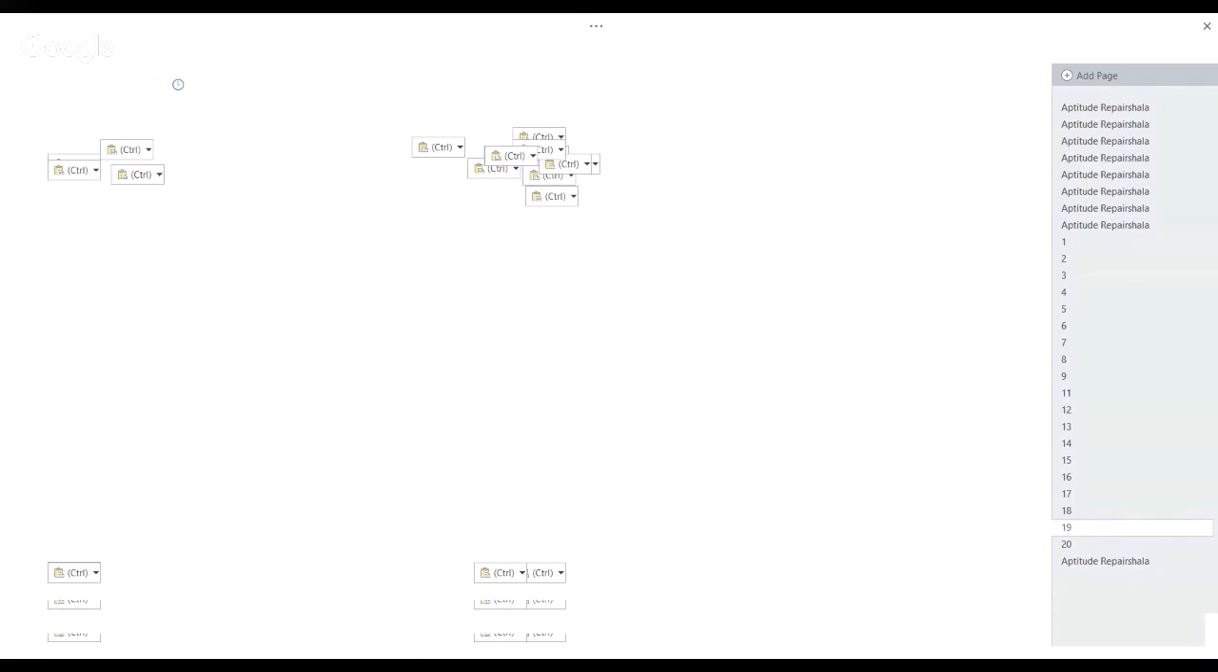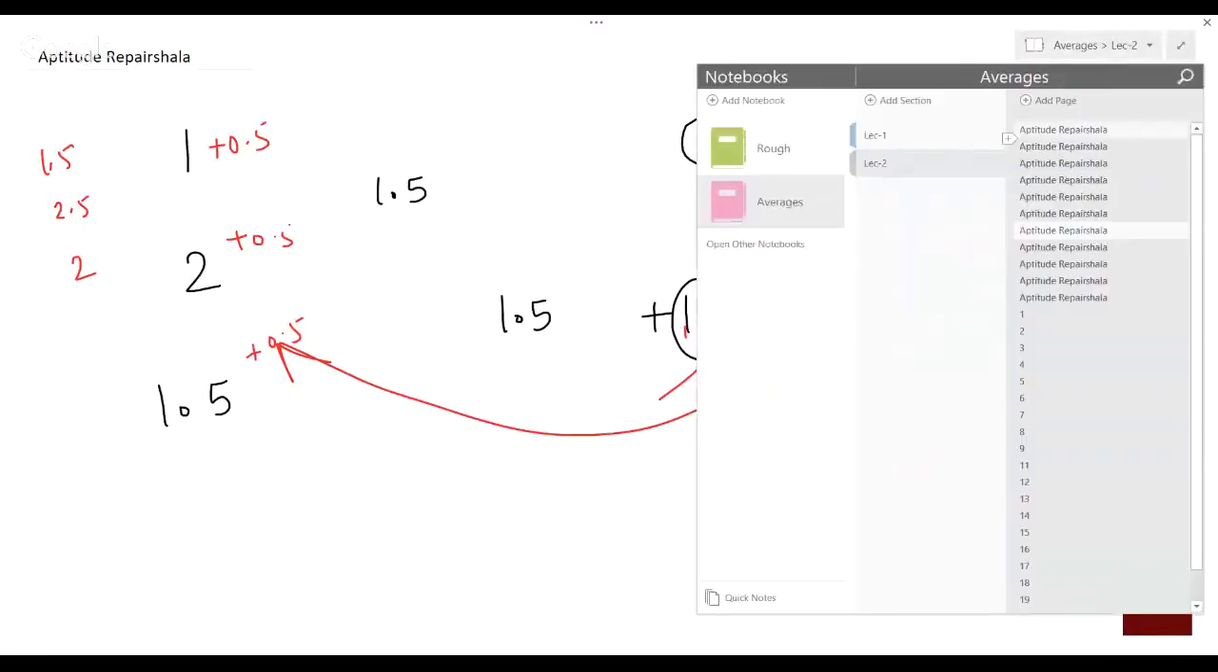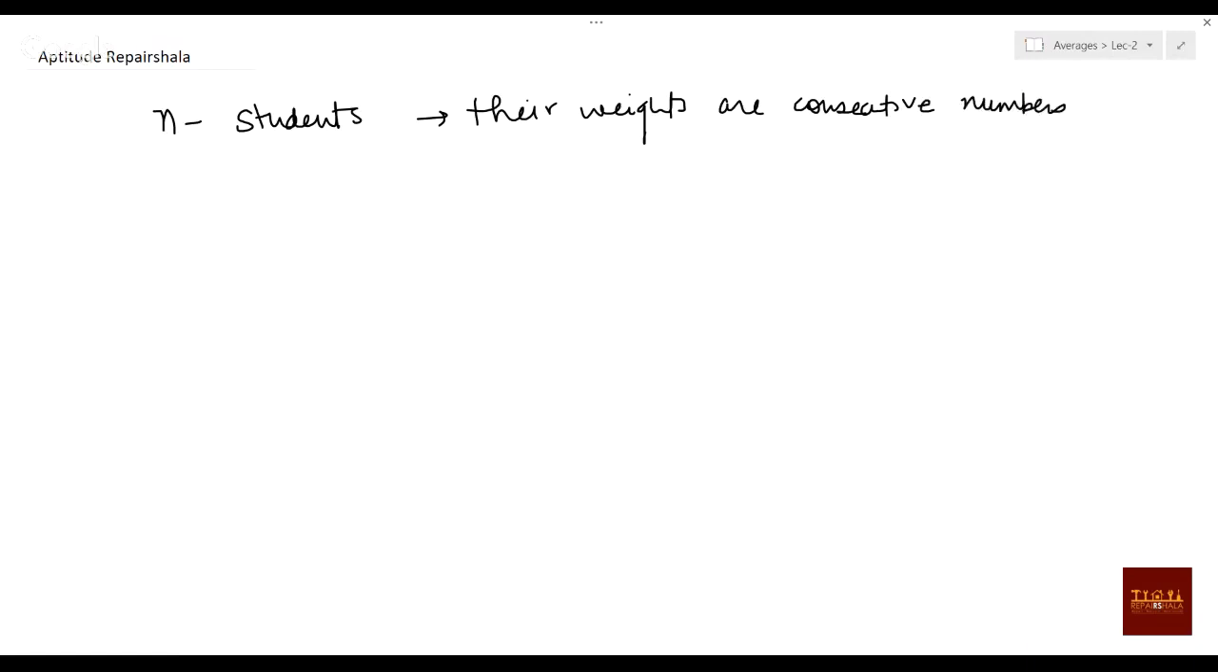So we can go for another one. We'll see one SSC question which was asked. That is, the question is the same question I'm just telling. There are n students, and their weights are consecutive numbers.